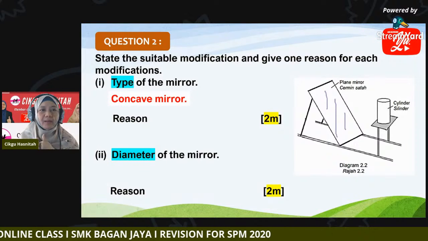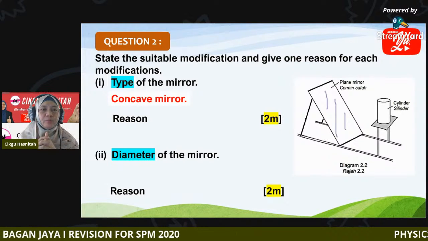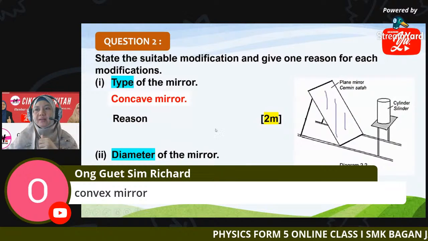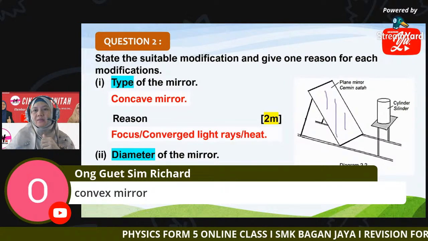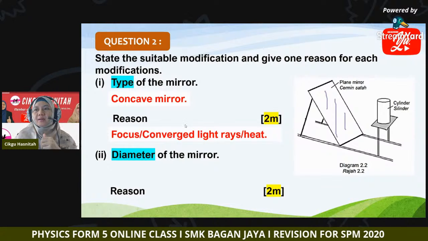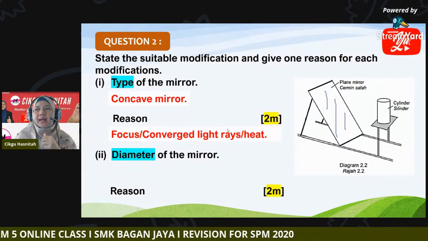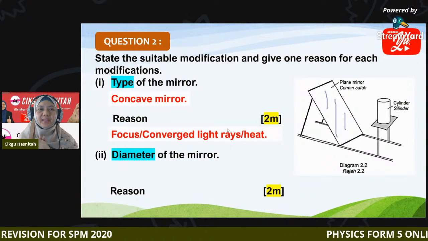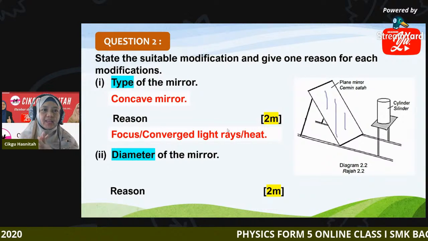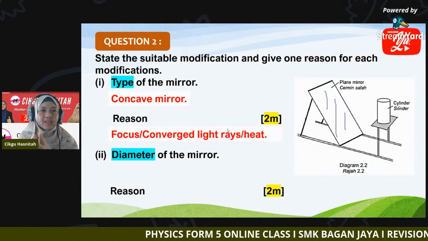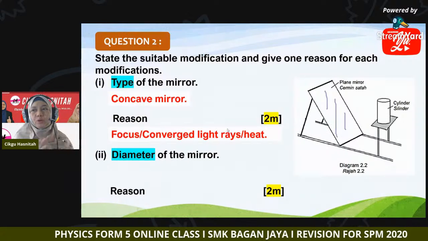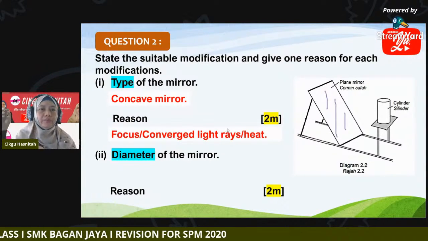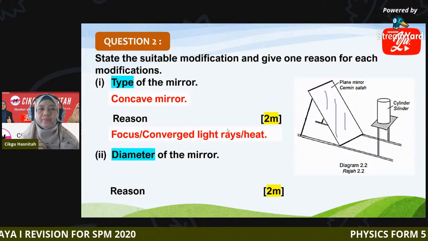Remember, a concave mirror will be focusing the light on one point, so focus or converge light rays, or you can say focus or converge heat, since the light rays contain heat. This heat is the one we use to heat up the water. So a concave mirror will focus or converge light rays into heat.